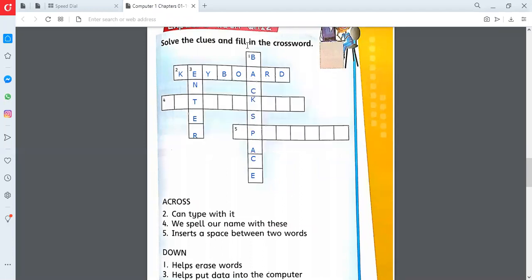So now we got the enter key. It's ENTER. We got enter, and we got keyboard, and we got backspace.